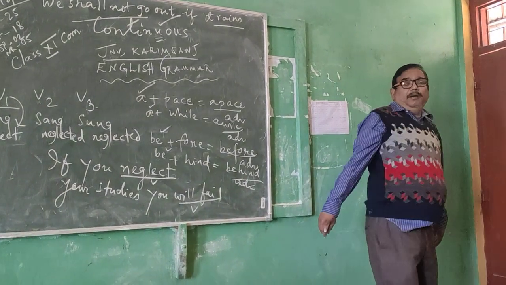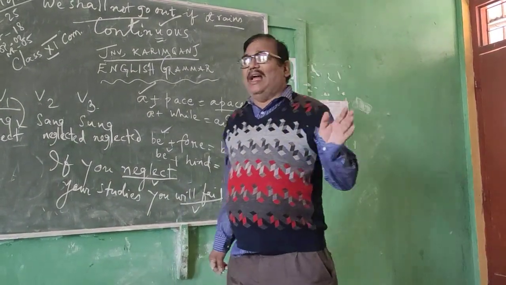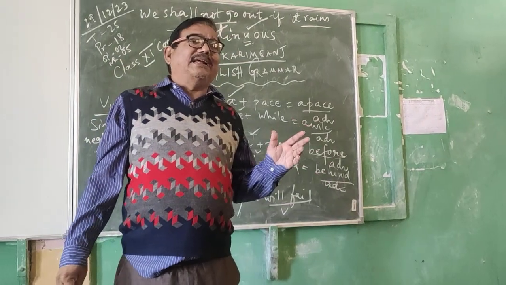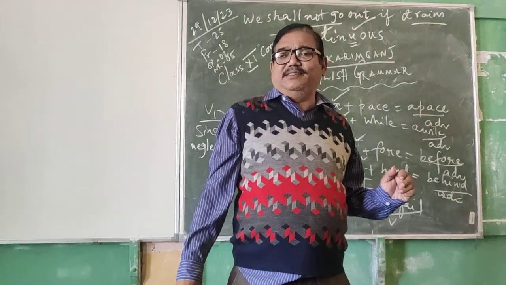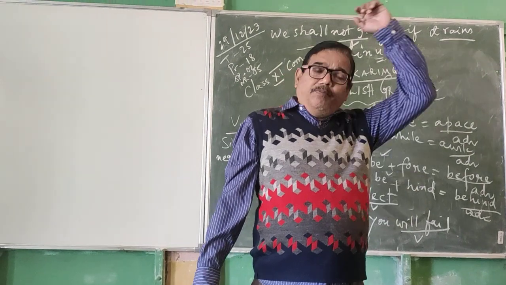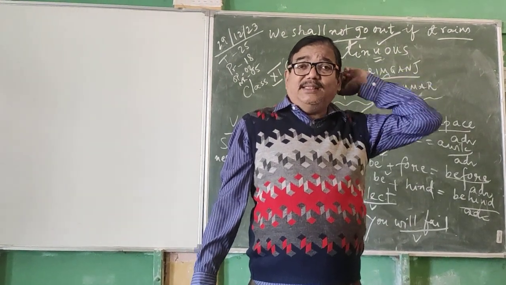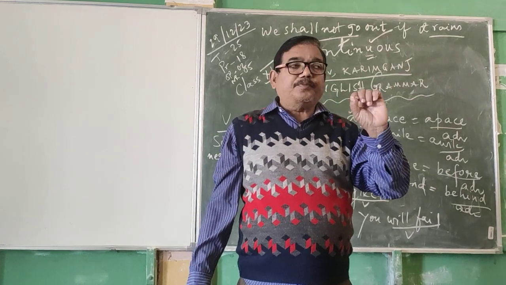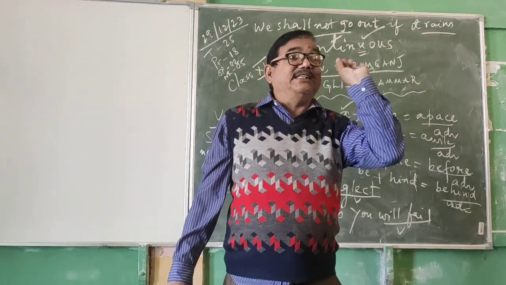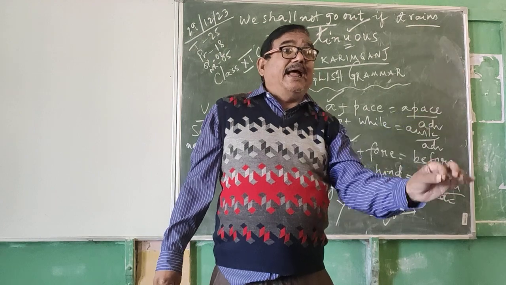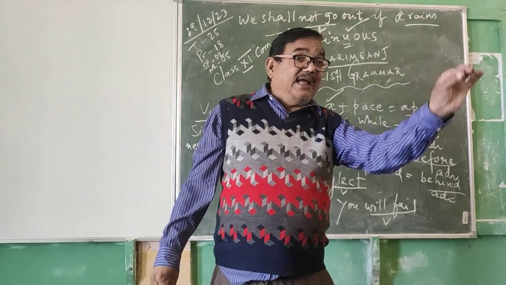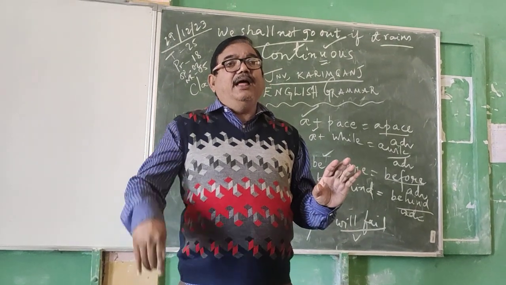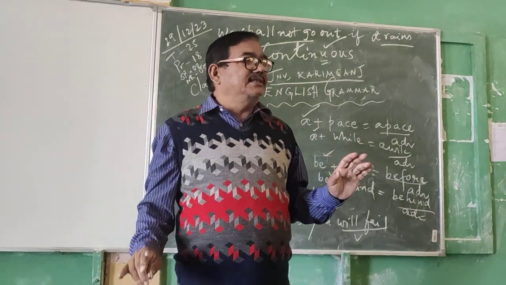Now, present continuous tense: if any action is continuing in the present, then the verb is said to be in the present continuous tense or present progressive tense. Now, present perfect continuous tense. Please give a patient hearing. Listen to me attentively. If any action started in the past, the action continued in the past, and the action is still continuing in the present, then the verb is said to be in the present perfect continuous tense.